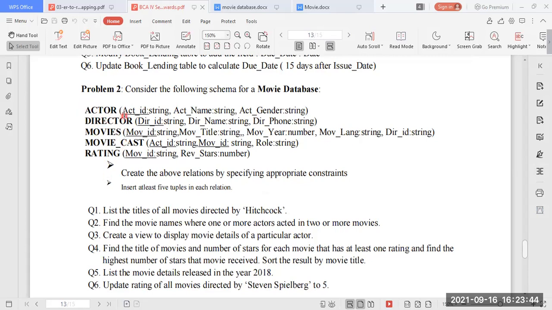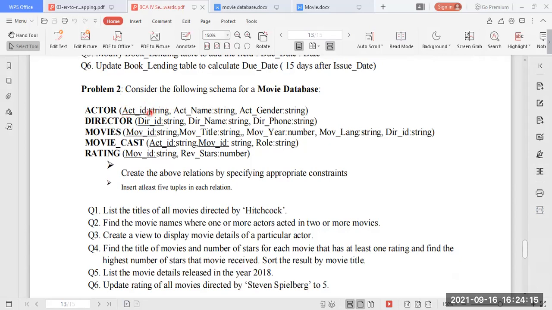Your first table is the actor table. You might get confused whether it is actress or actor. In the actor table, whoever is going to act, that person you have to take. It is both male and female. We say actor, actress, or hero, heroine. So in this actor entity, you are supposed to give both actor and actress. So what are the attributes?